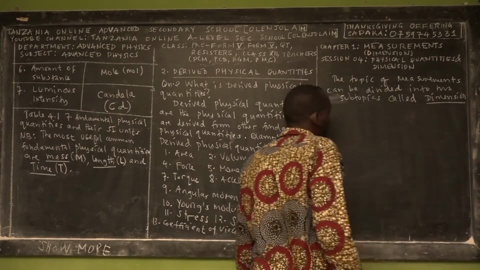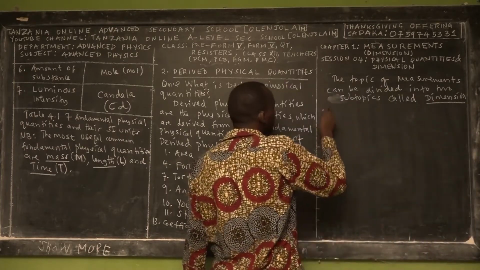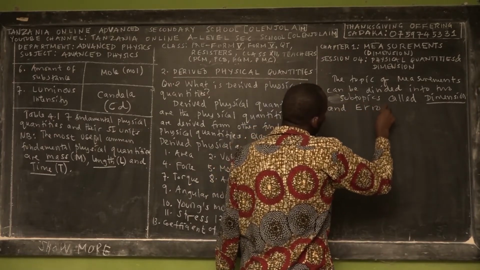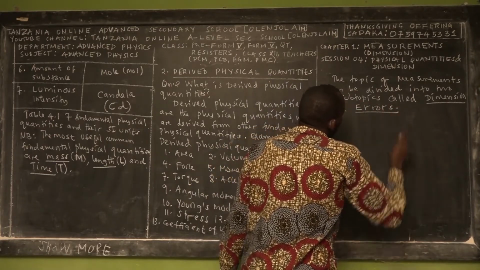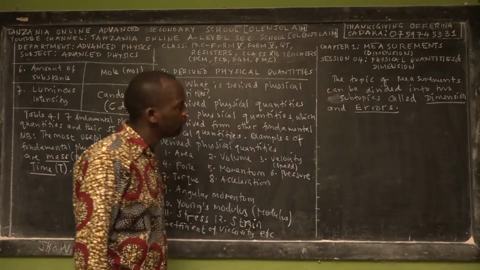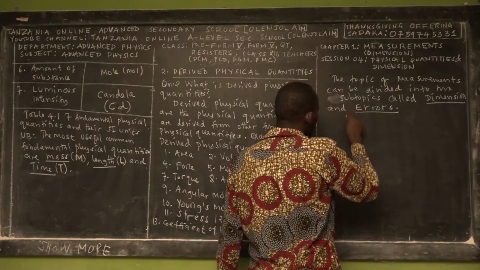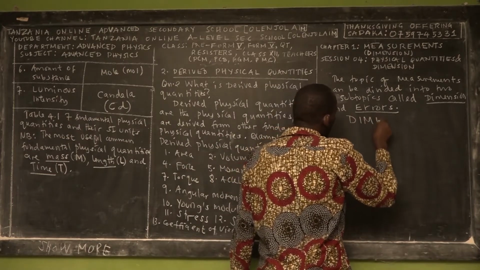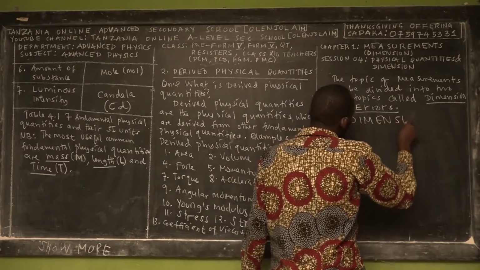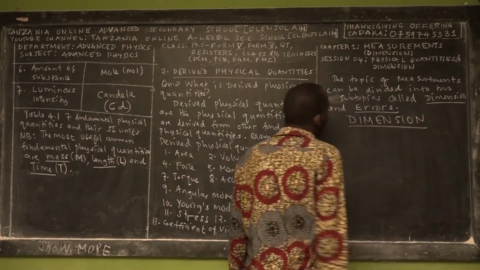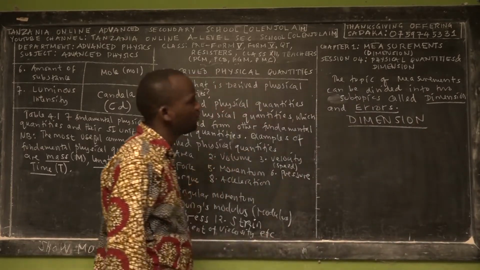The first subtopic of measurement is called dimension, and the second one is called errors. So we'll teach you both of these topics. Right now, let me teach you, ladies and gentlemen, about dimension. We just call it dimension, but we mean the dimension of a physical quantity.